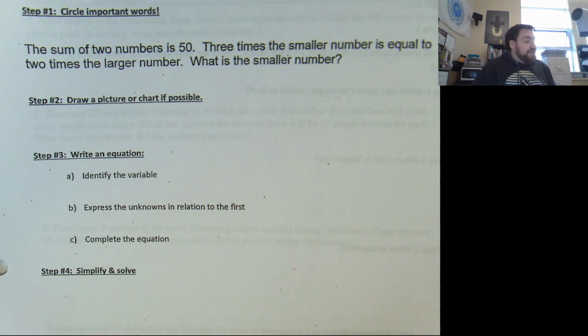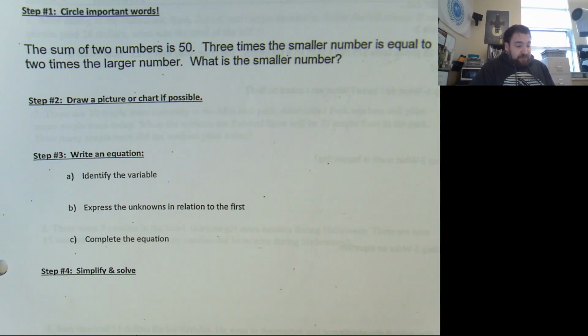Okay, so for this one, I am going to show you 2 different ways to do the exact same question. Here we go. So this one says the sum of 2 numbers is 50. 3 times the smaller number is equal to 2 times the larger number. What is the smaller number?